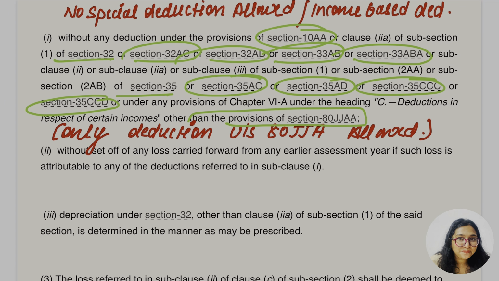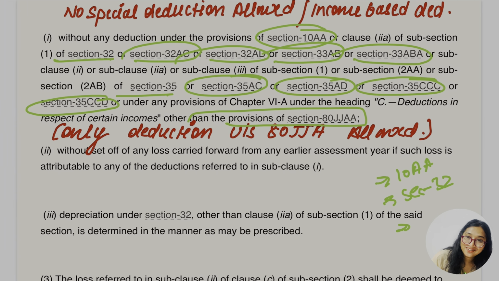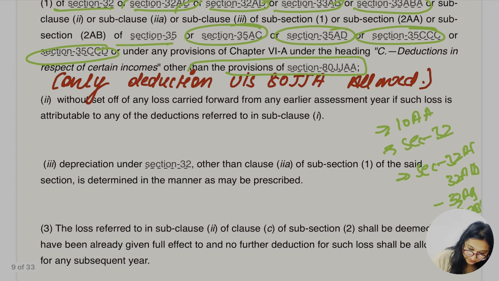So can I say the company is not going to get the deduction of what? 10AA, the section 32 deductions, 32AC, yes, 32AD, yes, 32AB, 33ABA, and 33AB was also there.